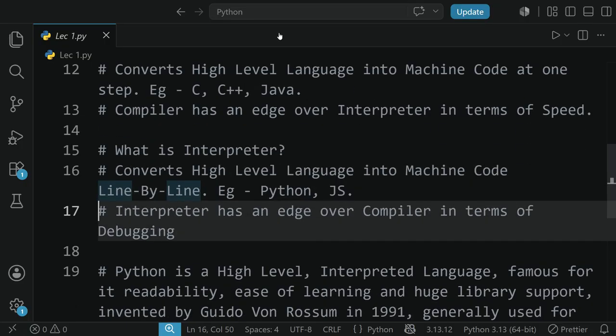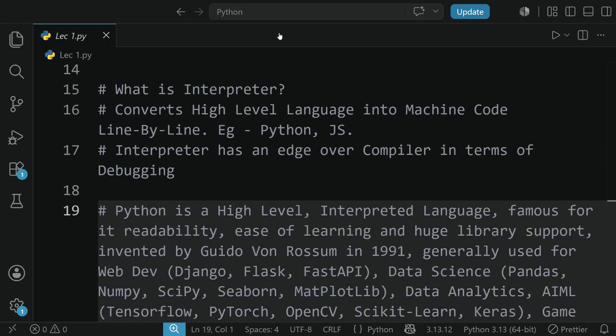So now let's come to Python. What is Python? Python is a high level interpreted language famous for its readability, ease of learning, and huge library support. We will cover the huge library support given in Python soon. Python was invented by Guido van Rossum in 1991, and Python is generally used for web dev, which has the support of Django, Flask, FastAPI.